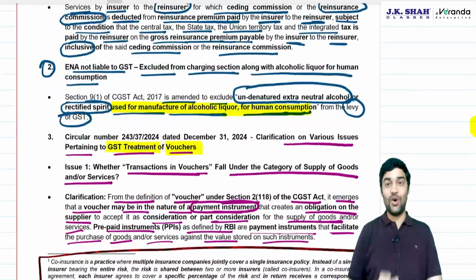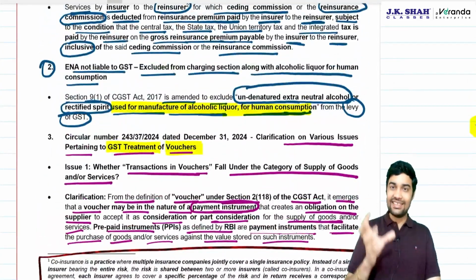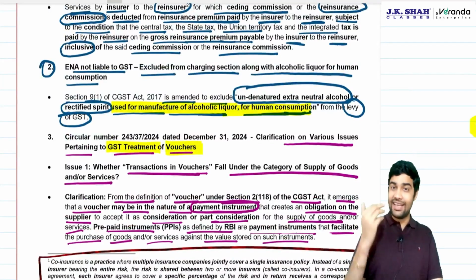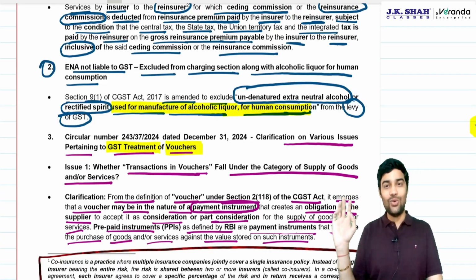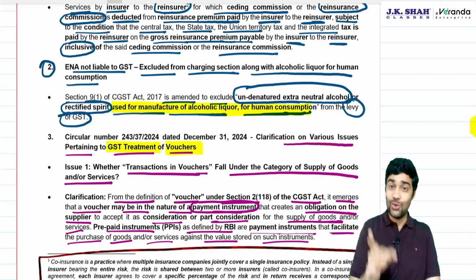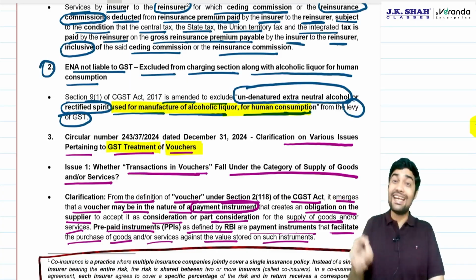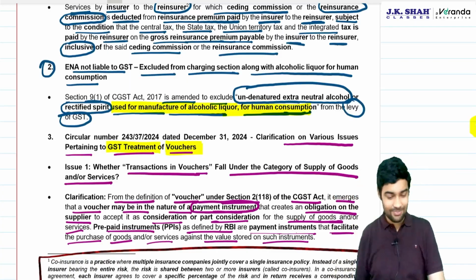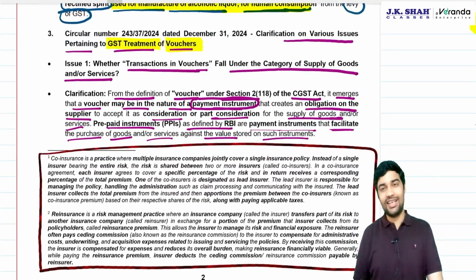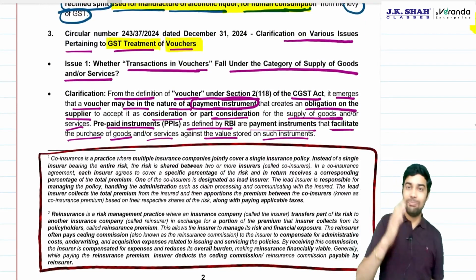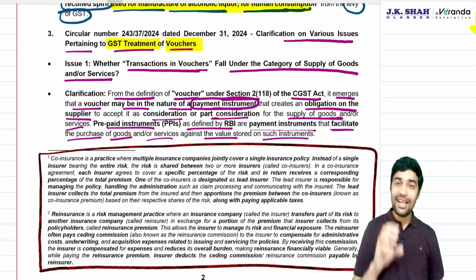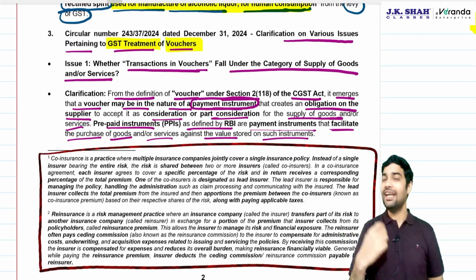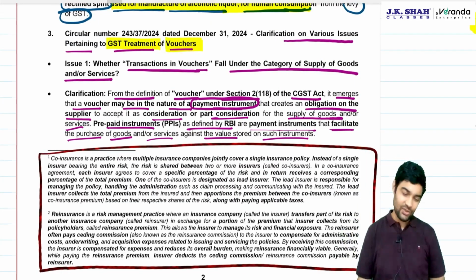Extra neutral alcohol, undenatured extra neutral alcohol or rectified spirit used for manufacture of alcoholic liquor for human consumption is now outside GST, but it should be used for manufacture of alcoholic liquor for human consumption. Vouchers, be very careful. Vouchers, if it is a prepaid instrument, it is money, no GST. If it is not a prepaid instrument, it is an actionable claim, again no GST.